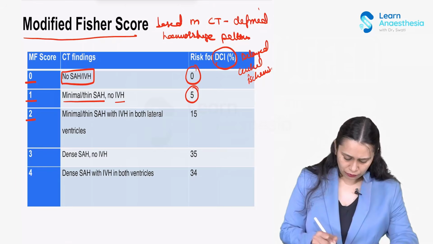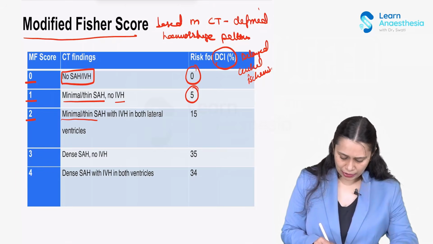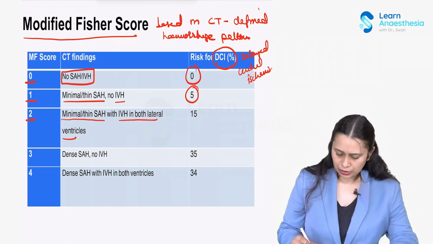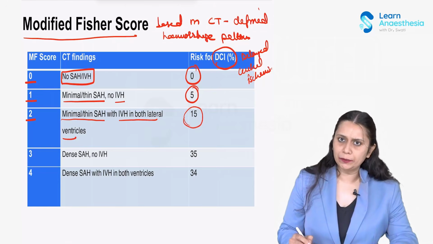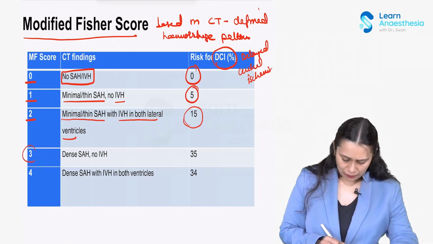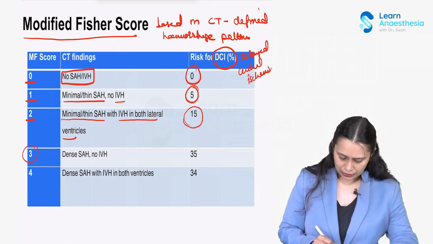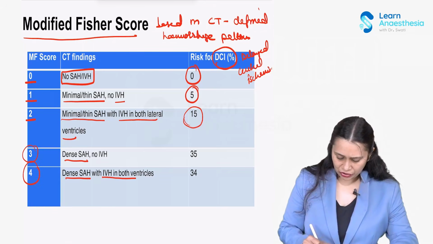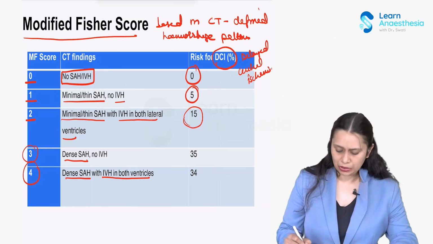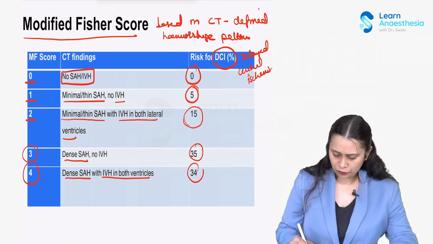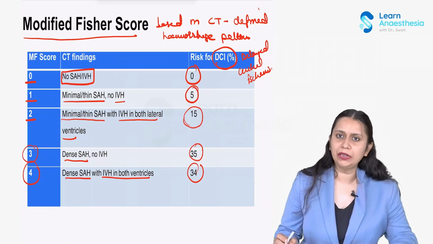Now grade 2: minimal subarachnoid hemorrhage with intraventricular hemorrhage in both lateral ventricles. 15% risk of delayed cerebral ischemia. The modified Fisher score 3, dense subarachnoid hemorrhage, and modified Fisher grade 4, dense subarachnoid hemorrhage with IVH in both ventricles, are associated with 35 and 34% risk of delayed cerebral ischemia.